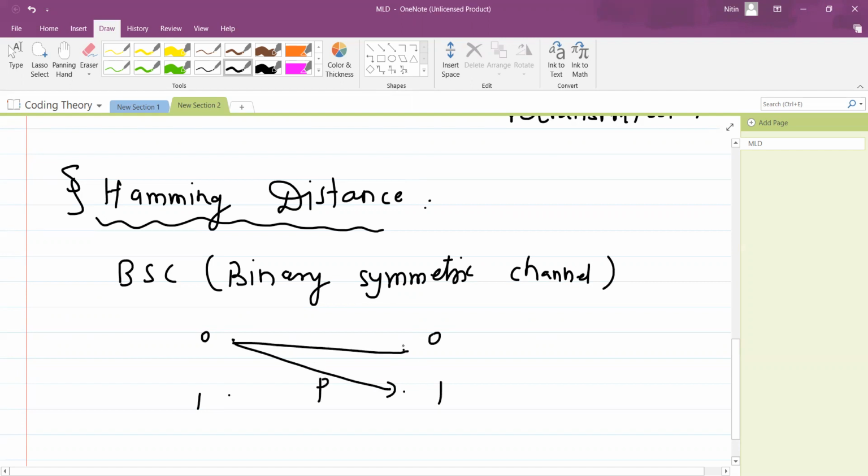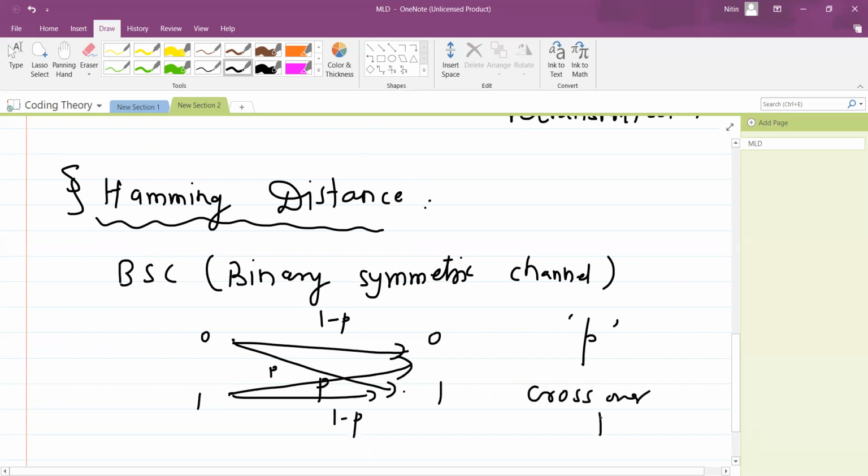If there is no error, then it is 1 minus p. We also know what we mean by communication channel, memoryless communication channel, and so on. And we know that here this p is called the crossover probability.